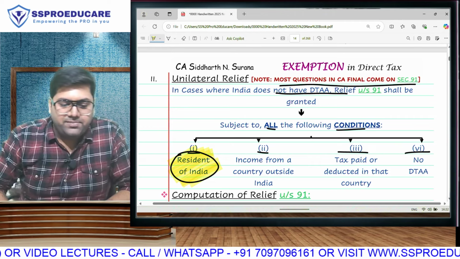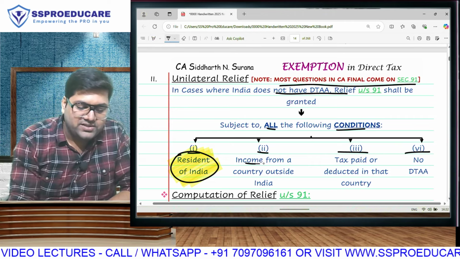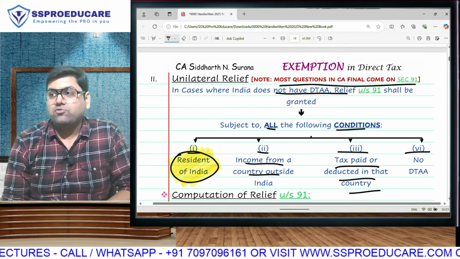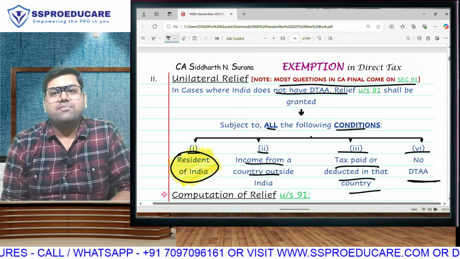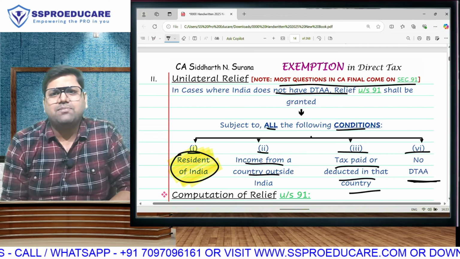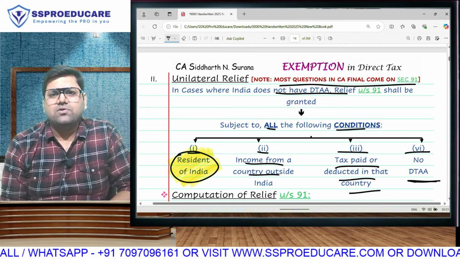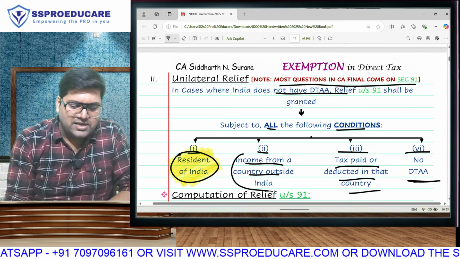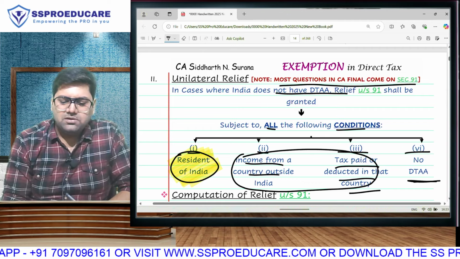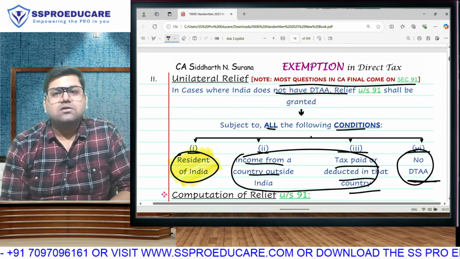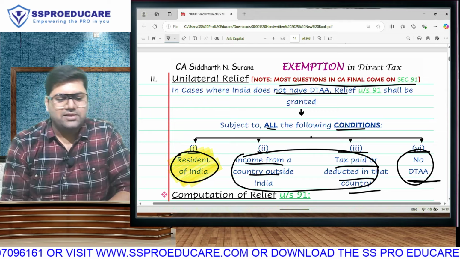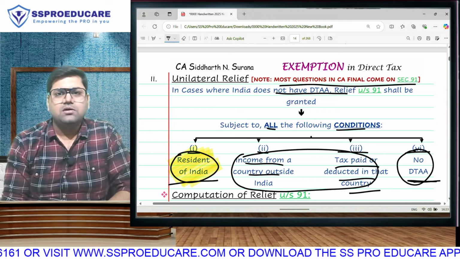And if the main condition is that you have to be a resident, obviously income has to be outside India. That country's tax also you have to pay, and between India and that government there is no DTAA, because if there is DTAA, then I will take bilateral relief. No, then I don't need unilateral relief. When these two conditions happen, then only double taxation will happen. If there is no DTAA, then only I want unilateral, otherwise I will go for bilateral. That means the main condition is that I have to be a resident.